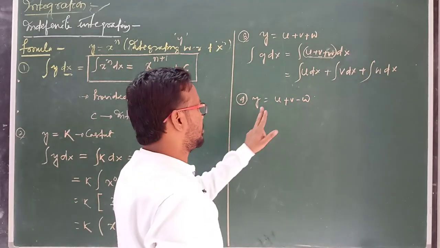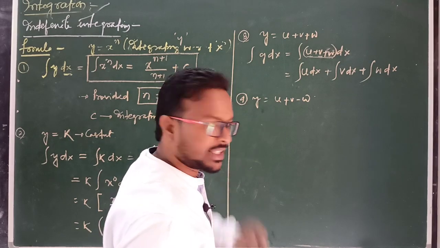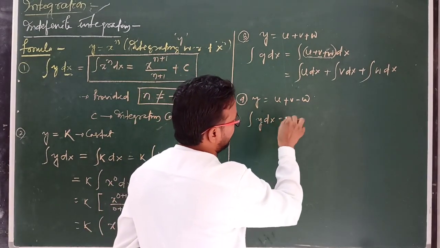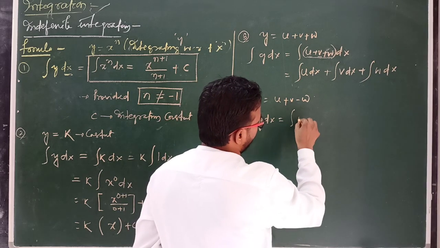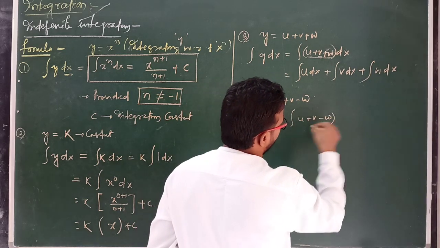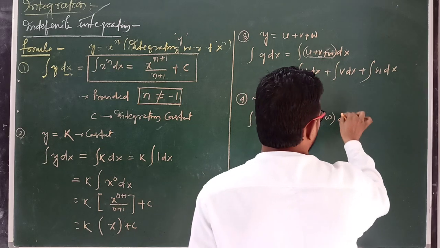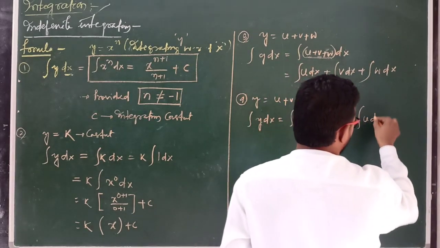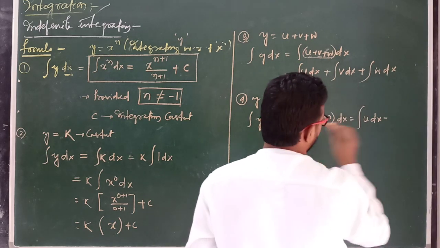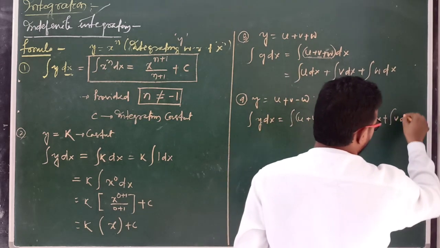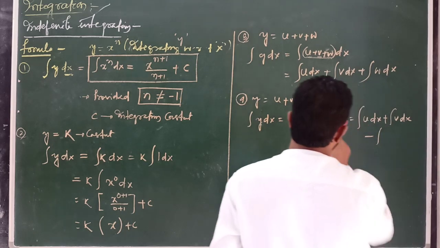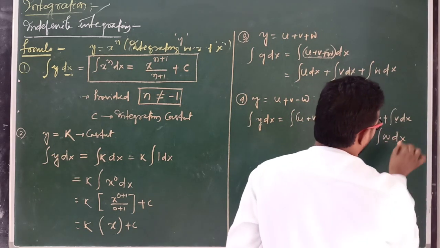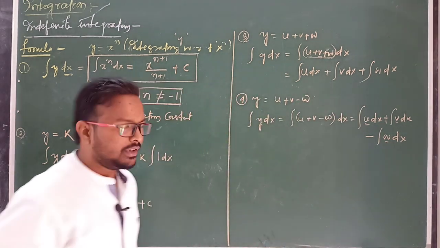Now integrate this y with respect to x: u plus v minus w into dx equals integration of u dx plus integration of v dx minus integration of w dx. But u, v and w are functions of x.